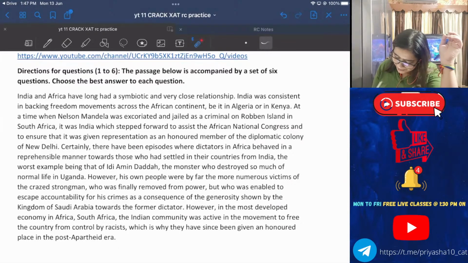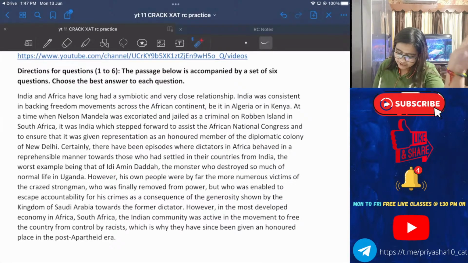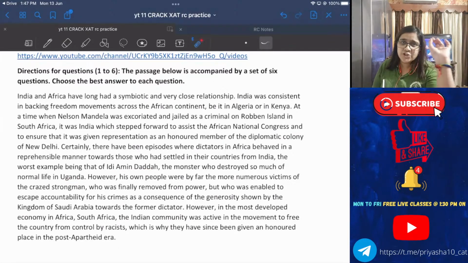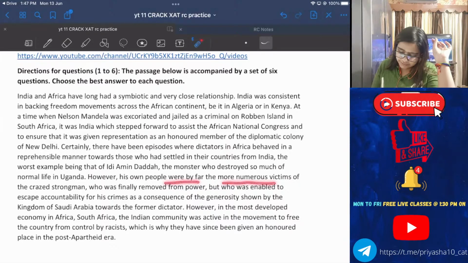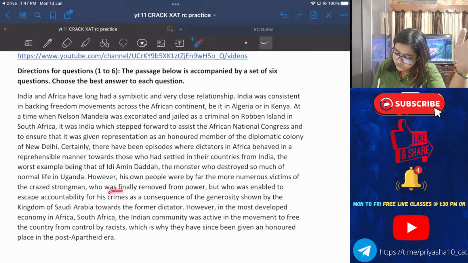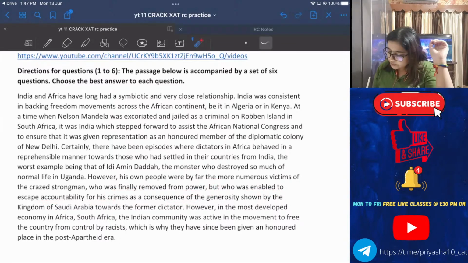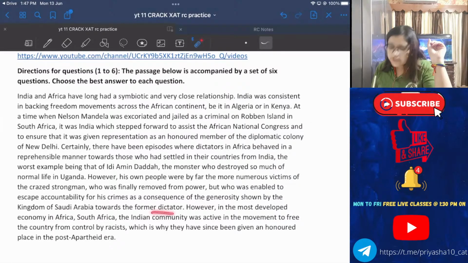Yeah, Setu. Okay, now coming down to this one, where was I? So we gave an example of this dictator who destroyed so much of the normal life in Uganda. However, his own people were by far the more numerous victims of the crazed strongman. That means he did not do only bad to the Indians, but also to his own citizens, who was finally removed from power, but who was unable to escape the accountability of his crimes as a consequence of the generosity shown by the kingdom of Saudi Arabia towards the former dictator.